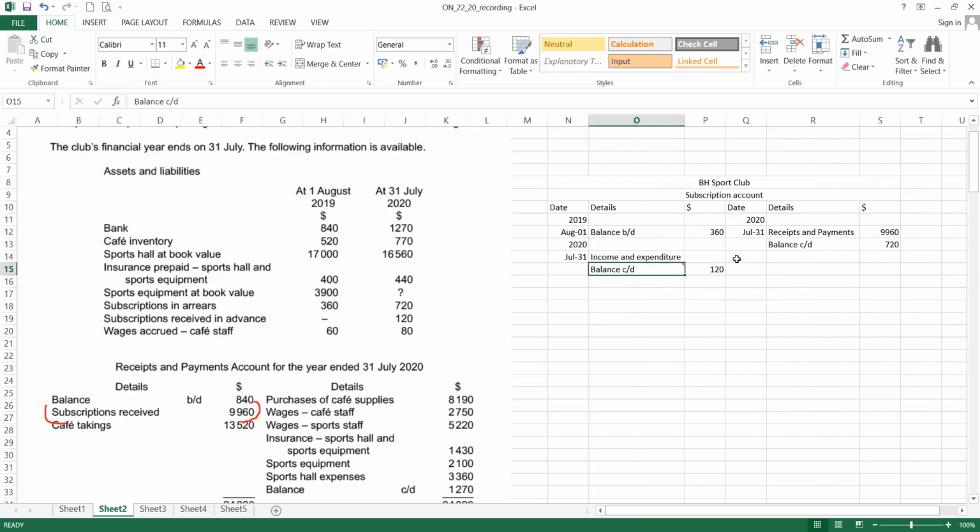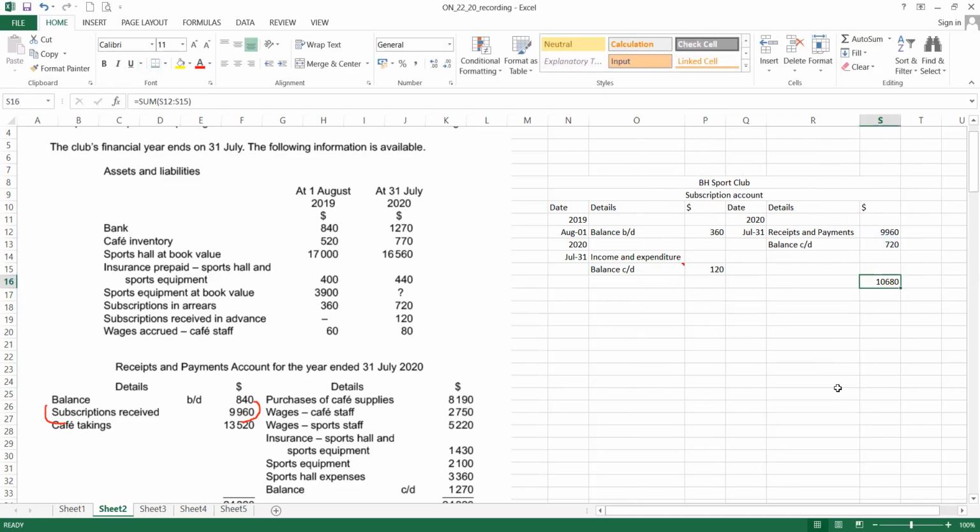This will become the income in the income and expenditure. So we take the credit total and then check the differences. Take the credit minus the debit. So this is the amount that we transfer to the income and expenditure.